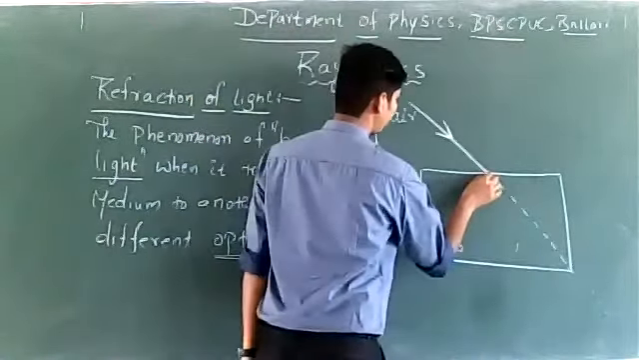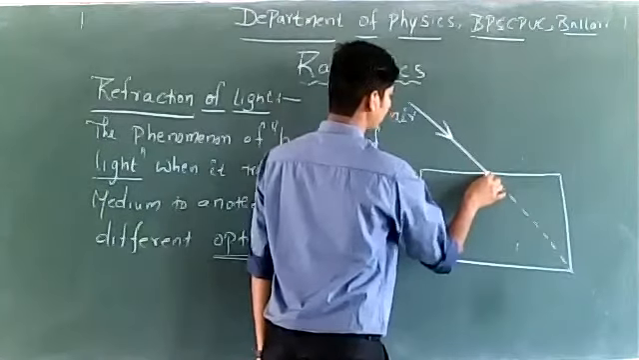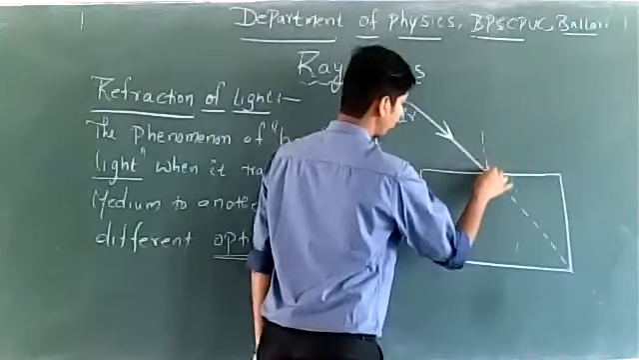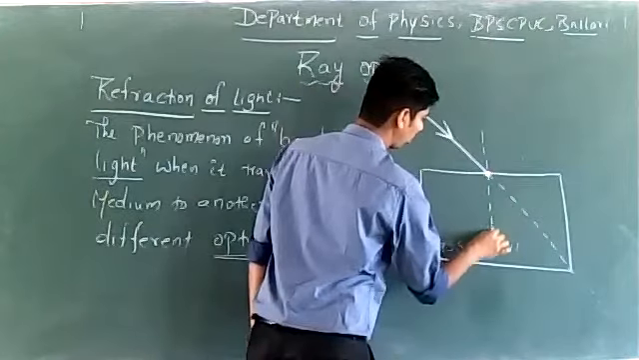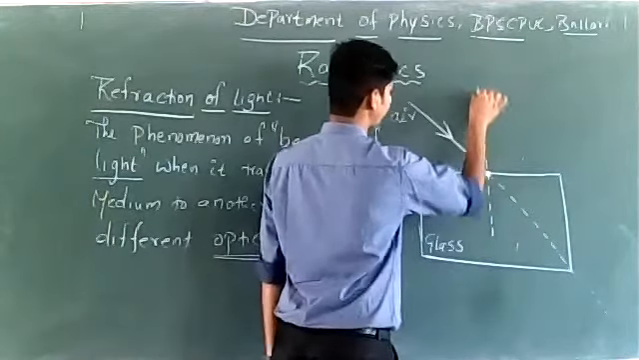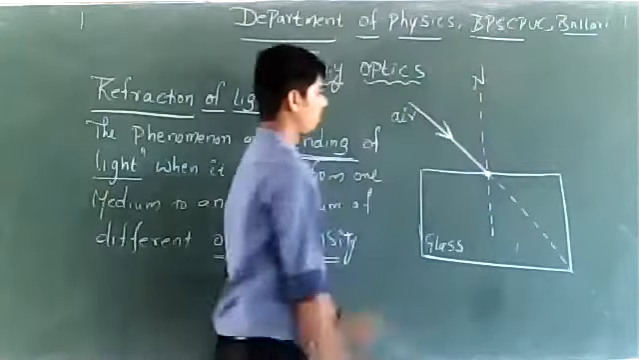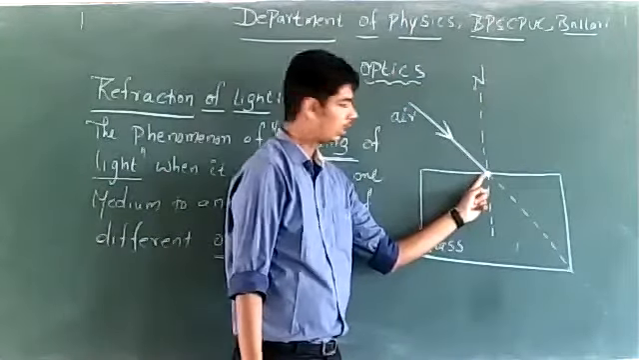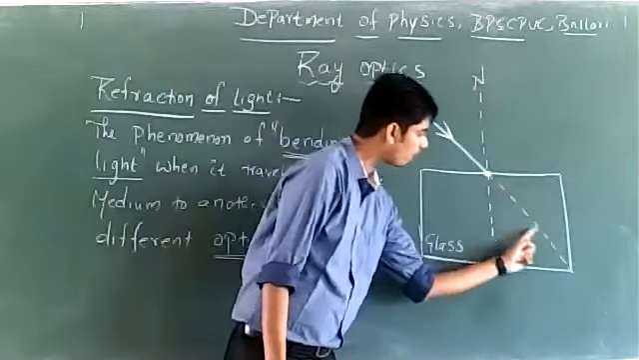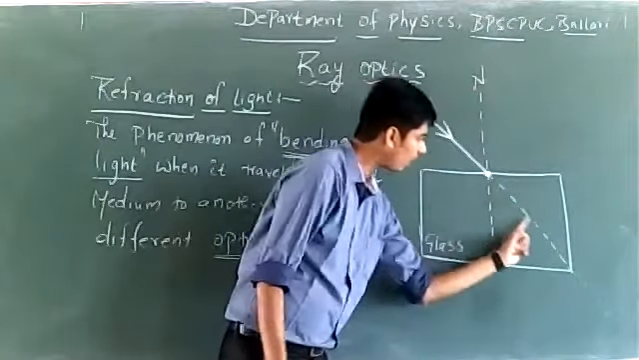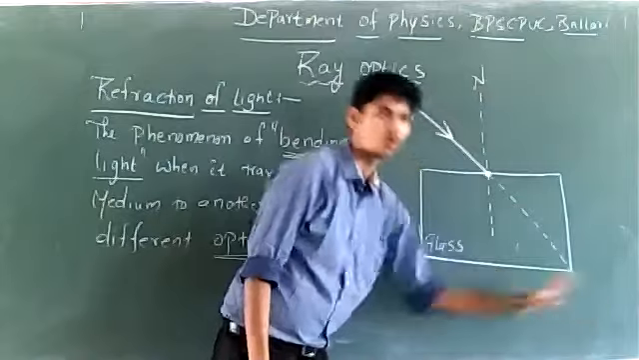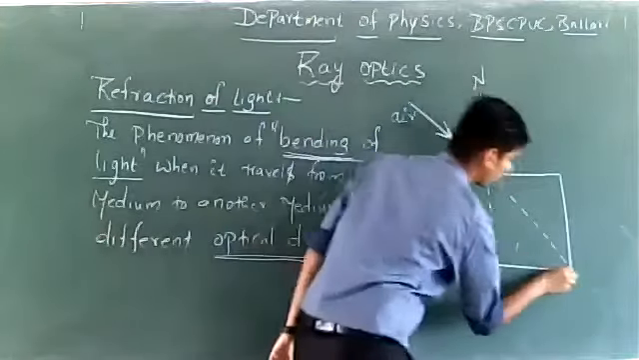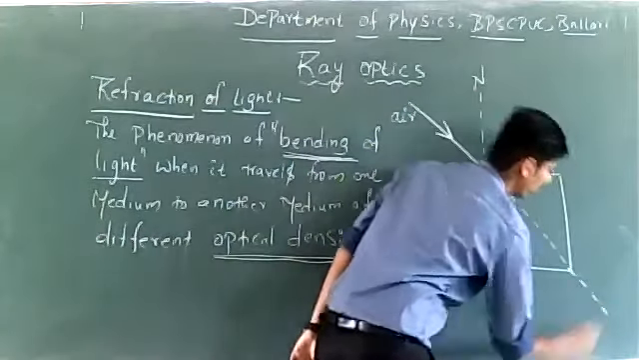We will draw a normal at the point of incidence. Let this be the normal drawn at the point of incidence. This is the normal. See, this is the ray of light that is incident on the glass slab. This is what we expect. We expect light to travel along this path. Correct? We know that light travels along a straight line.